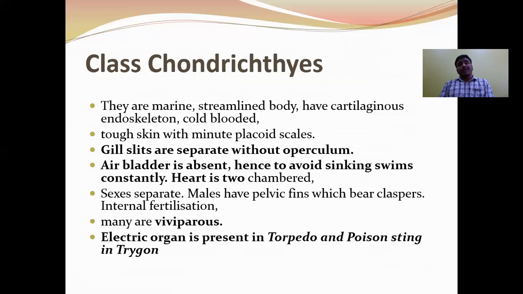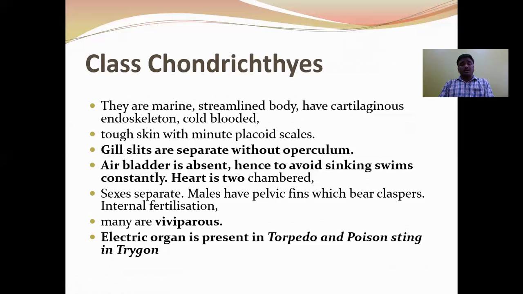Next, the superclass Pisces is divided into two classes: Chondrichthyes and Osteichthyes. The Chondrichthyes includes all marine fishes. The body is streamlined. Endoskeleton is made up of cartilage, and these are cold-blooded animals.